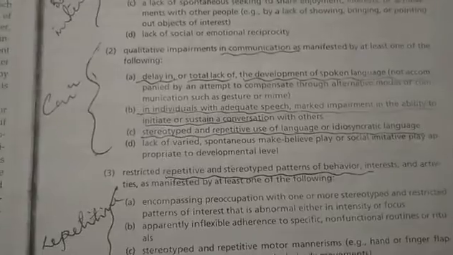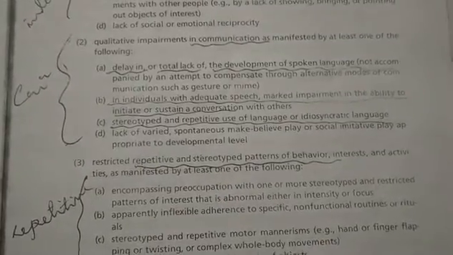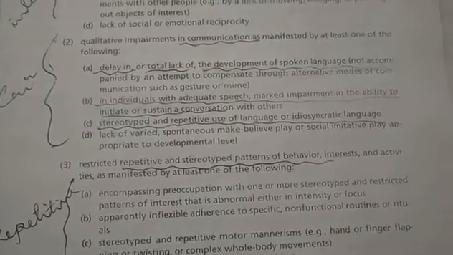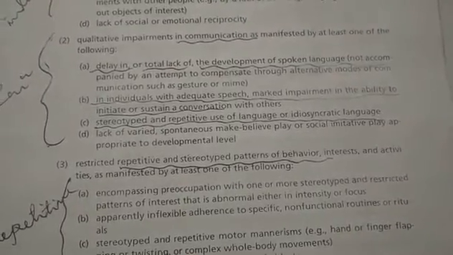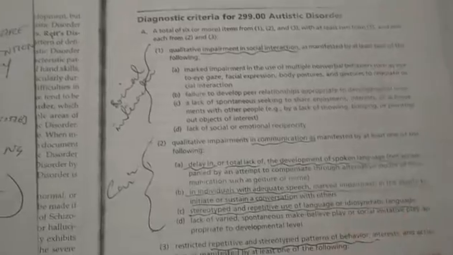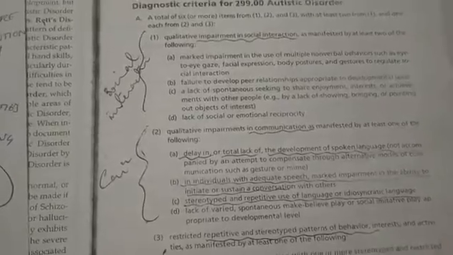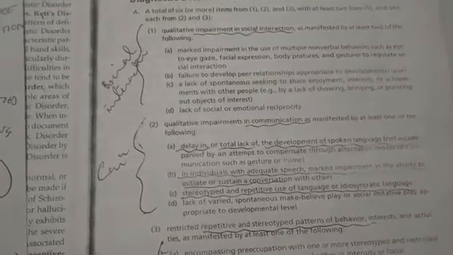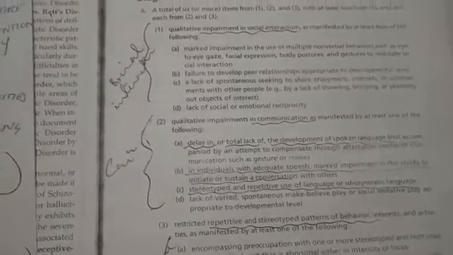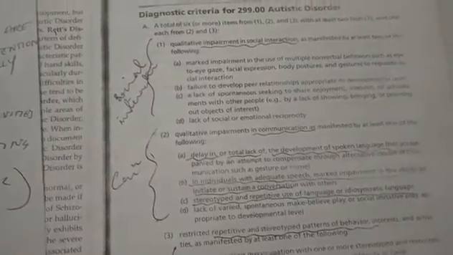And lack of varied, spontaneous make-believe play or social imitative play appropriate to developmental level. So you all know this. We all had gone through the state when we are kids around 4-5 years old. We would definitely make up our playing, we make up our stories, we decorate our dolls, we try to attach stories to things, and when we grow up, when we go to school, we try to imitate our teachers. We use a dupatta, a veil, and we drape it around us and we act like teachers. So this is all common.